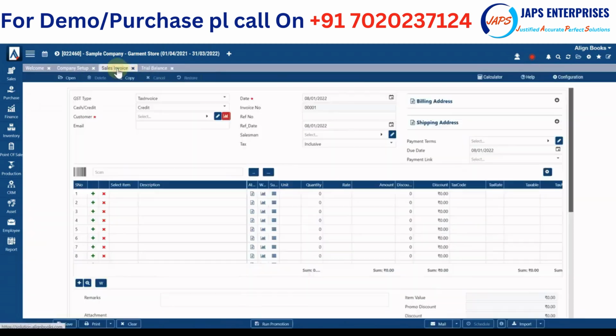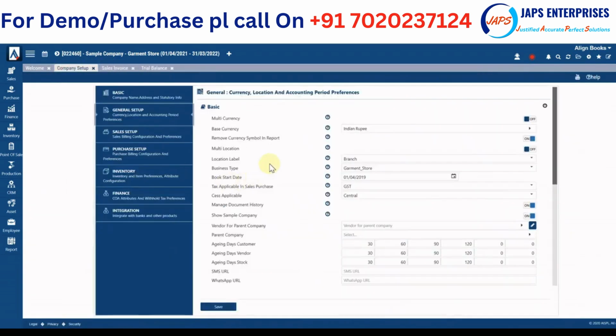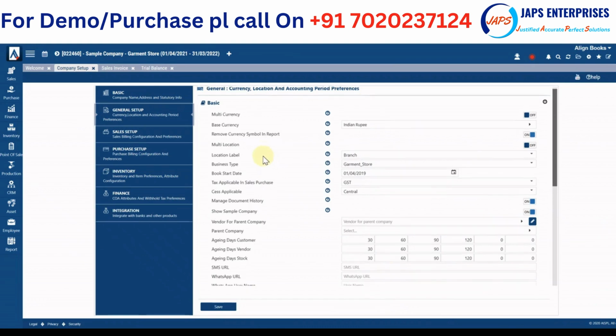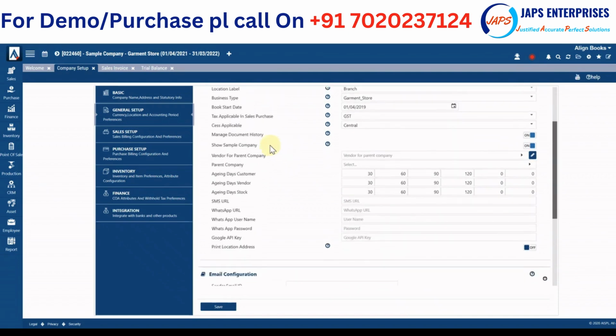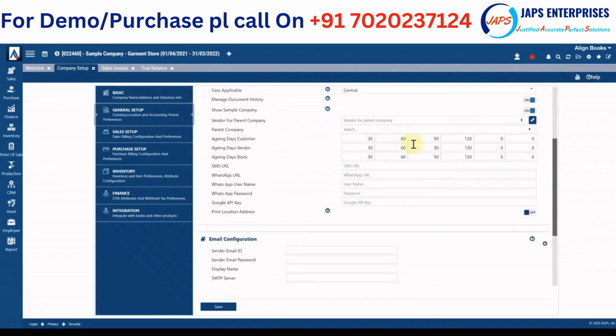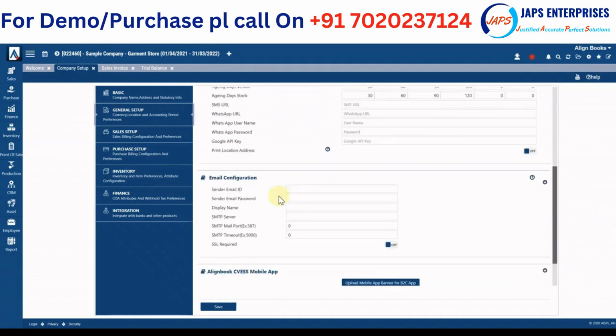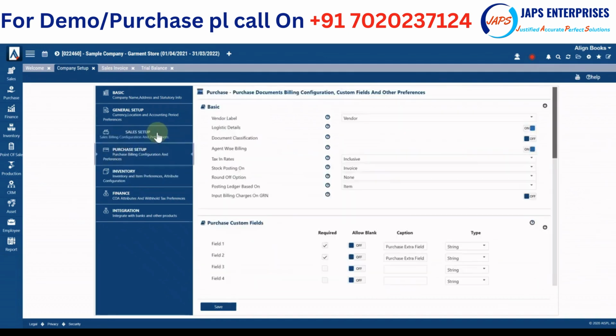So this is how you configure the complete solution as per your requirement. A lot of options are there, for example where you want multiple locations. You can select your business type, and based on that, a few of the options will automatically appear. You can put your book start date, manage document history, and set default aging days for customers. So this is how you can configure the complete solution as per your requirement. And at the end of the day, when you configure all the things, it will look like a specific solution designed for you only. So this is the beauty of the solution.